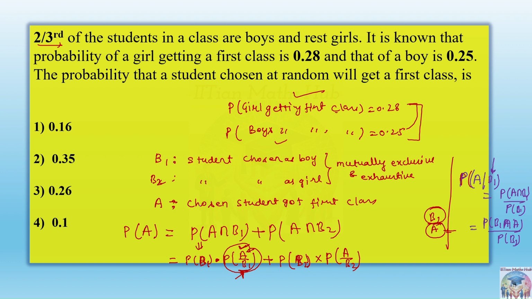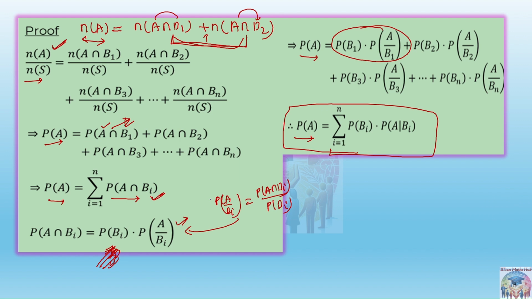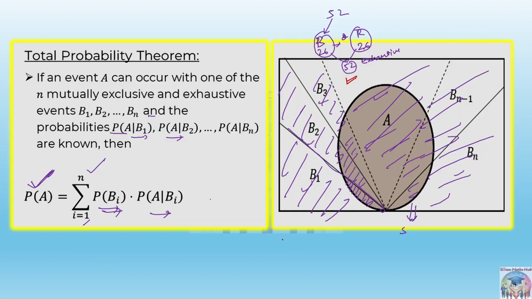But here the important event is what? That's what we were saying now. Why do we discuss this theorem then? In all the theorem, the A intersection B1 we were writing, right? In this theorem, A was the given event, and B1 and B2 are mutually exclusive as well as exhaustive.